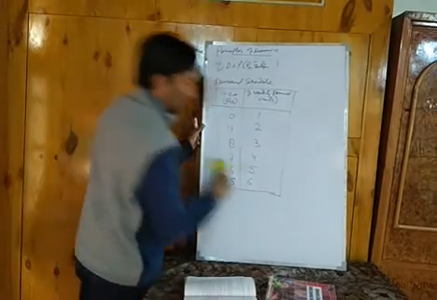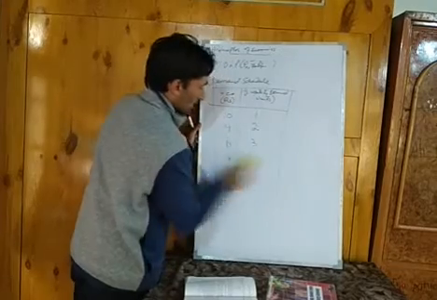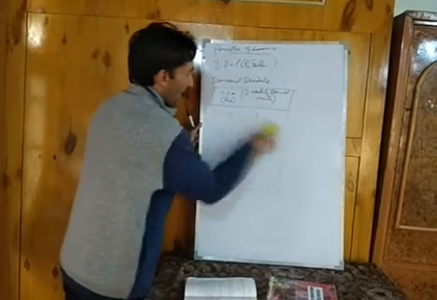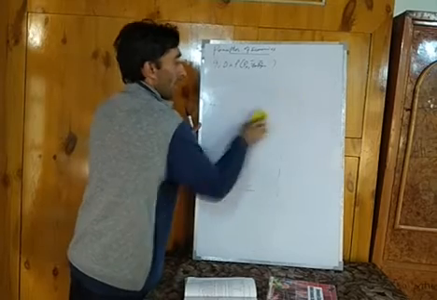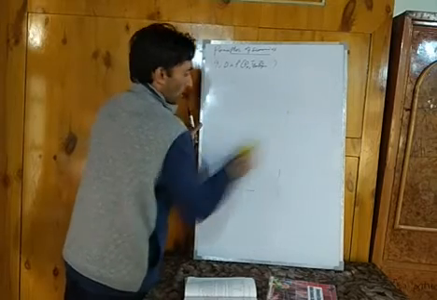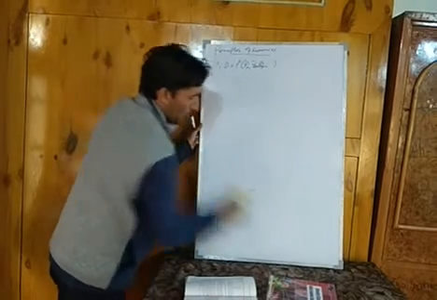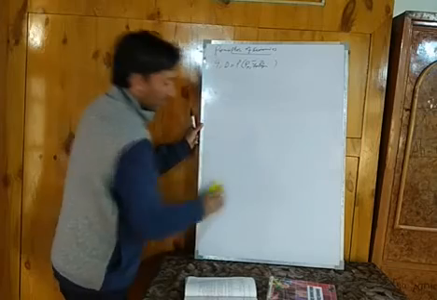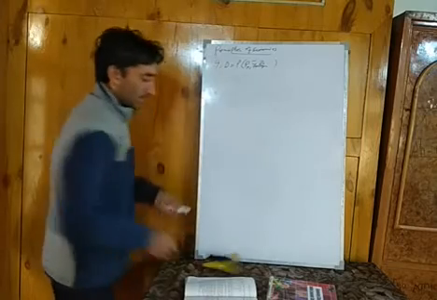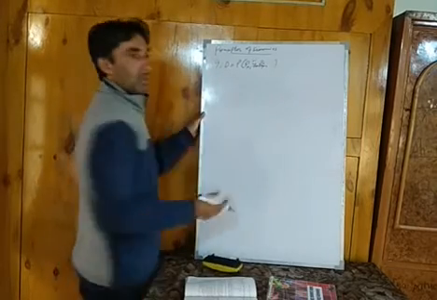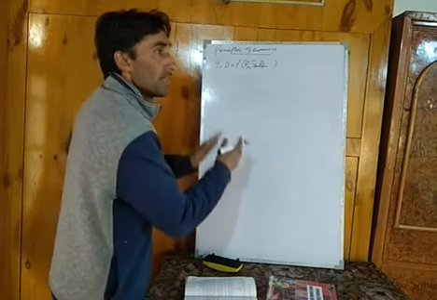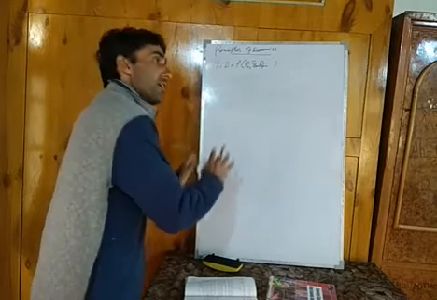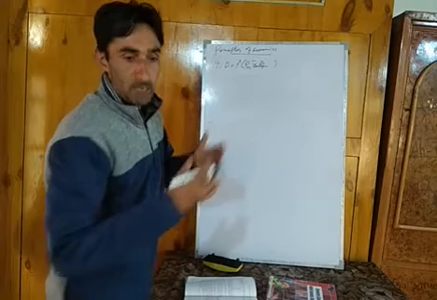Now we can prove this law with the help of a diagram. How is it proved diagrammatically? When these values of price and quantity demanded are shown on a graph, we get a demand curve.